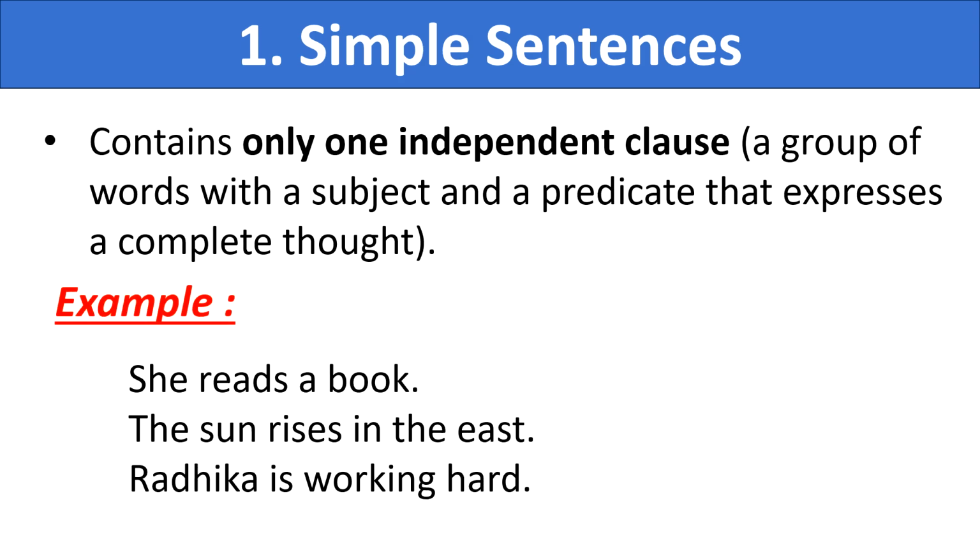Simple sentences. These type of sentences have only one independent clause. For example, she reads a book. The sun rises in the east. Radhika is working hard.